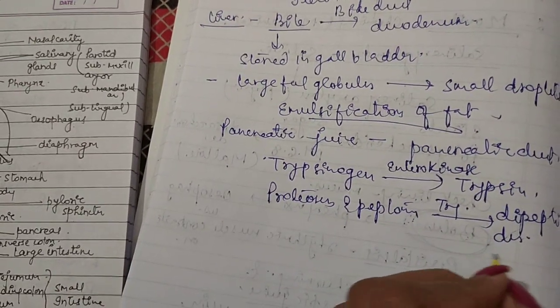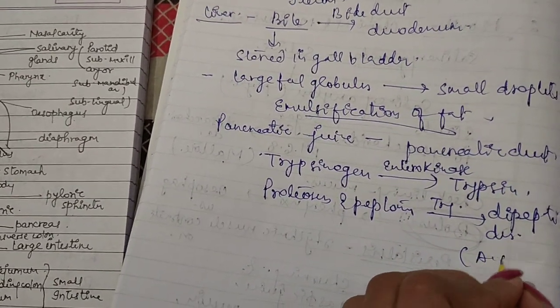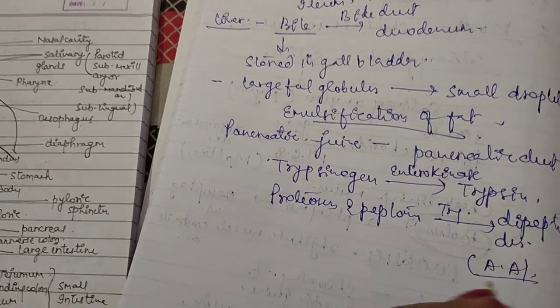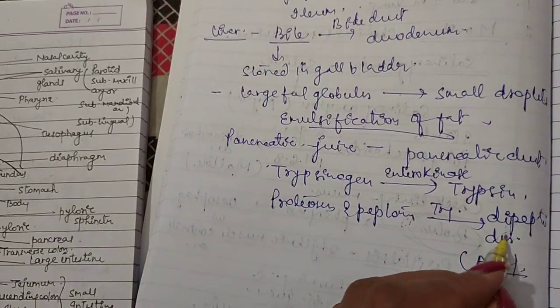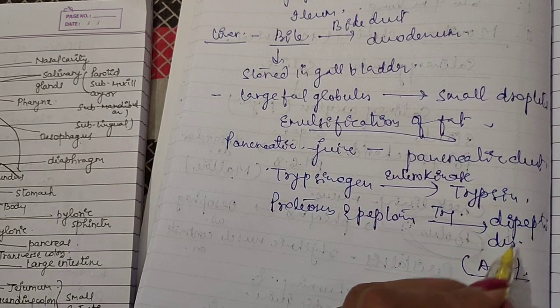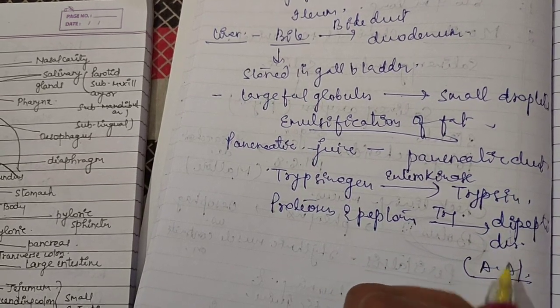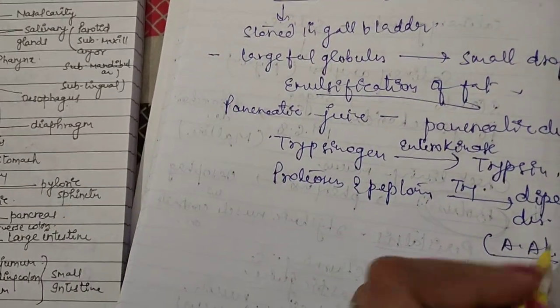In your NCERT book it is written as amino acid. But dipeptides, in the presence of another enzyme, dipeptidases, convert into amino acids.